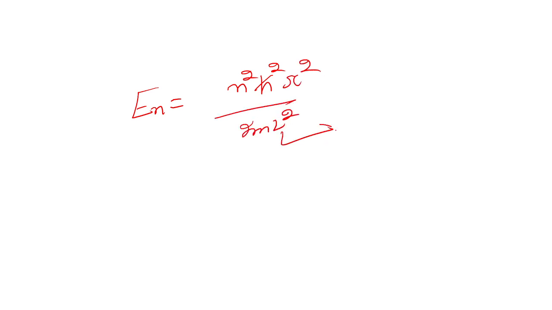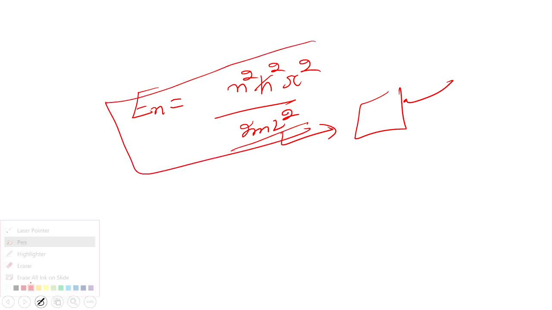L is the width or length of that particular box or region. It will already be given to you, or you have to derive or calculate it. And n is the quantum number. m is the mass of the particle which is inside the box. This is the final expression that we get.